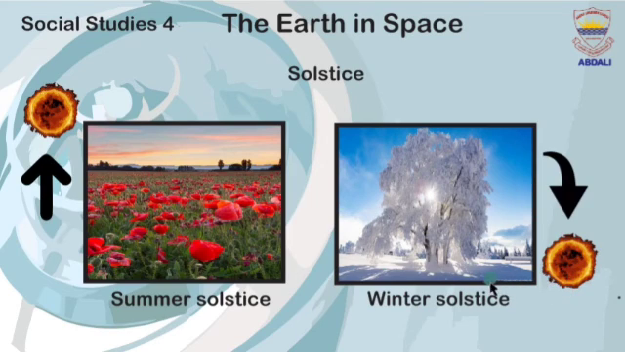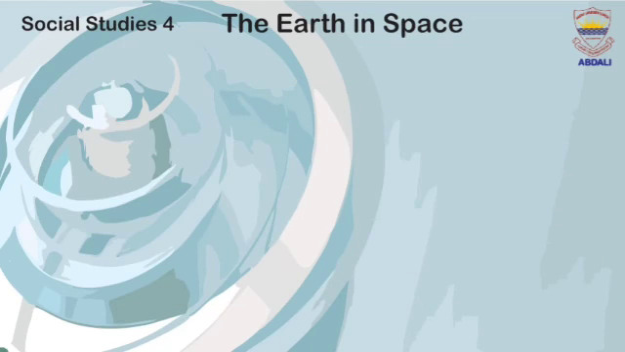Dear students, explain the term solstice. Each of the two times is called the solstice. When the sun reaches its highest point, this is summer solstice. When the sun reaches the lowest point, this is winter solstice.